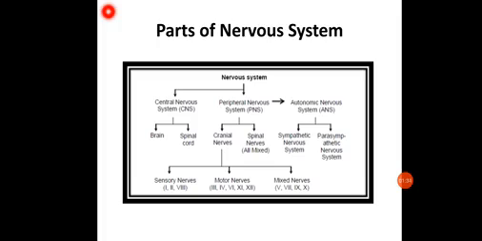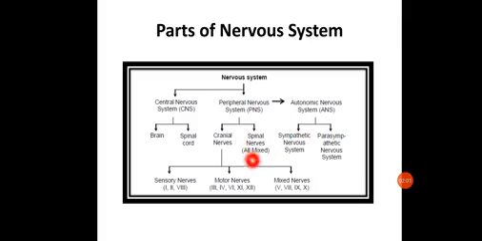The peripheral nervous system is again of two types, that is the autonomic nervous system, ANS, or it can also be divided mainly into the cranial nerves and the spinal nerves. We'll be discussing that as well. The autonomic nervous system is further divided into the sympathetic and the parasympathetic nervous system.